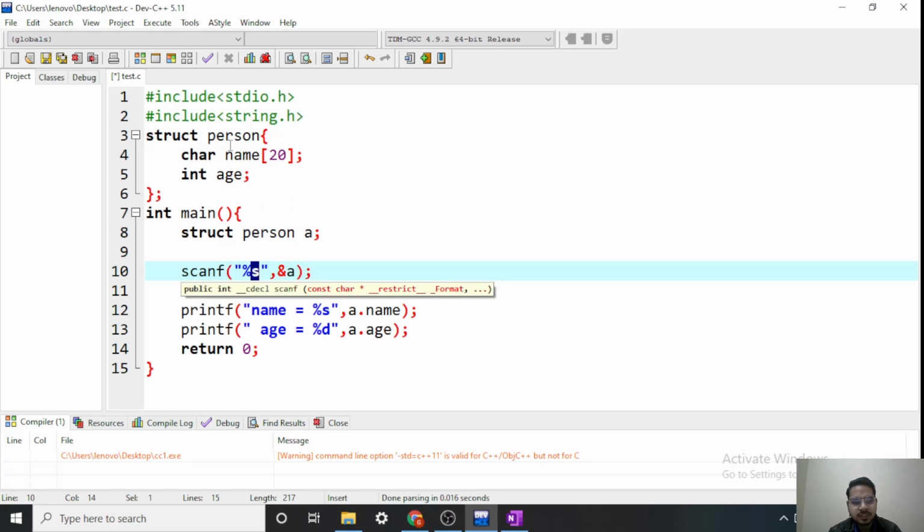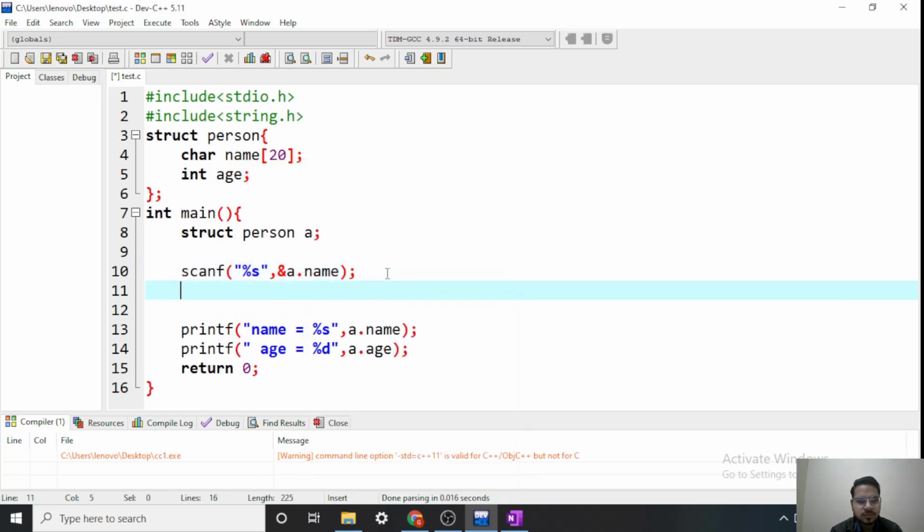So %s for this string, and A dot name. Similarly, I will write one more scanf. Now %d for age, and here A dot age. After giving the input, I am printing whatever I am inputting. Let's try this.